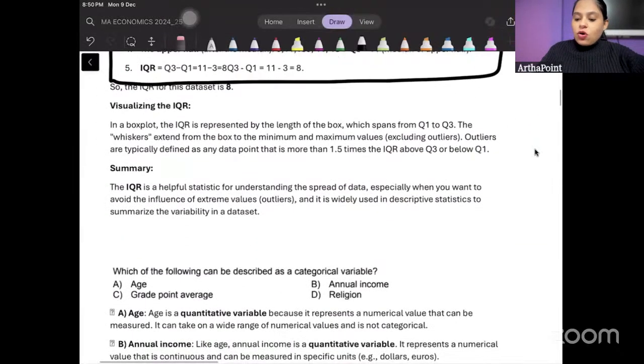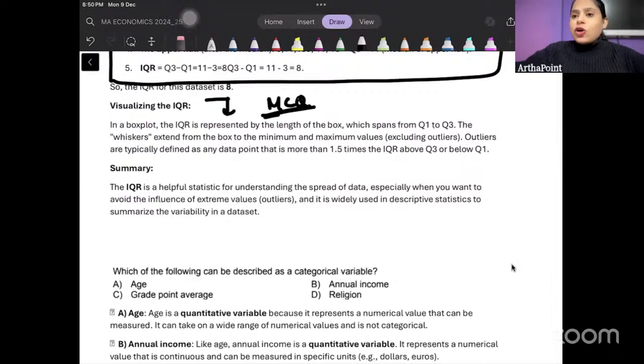Now, when we talk about visualizing IQR, this is an important question which can be asked in an MCQ paper: how can we visualize IQR? One common way of understanding what IQR is, is through a box plot.